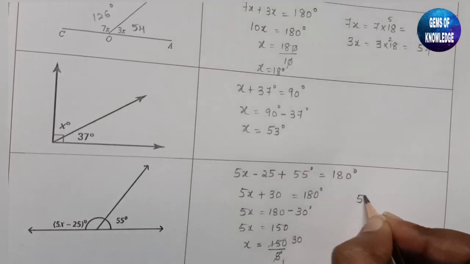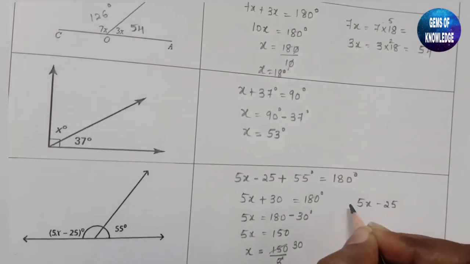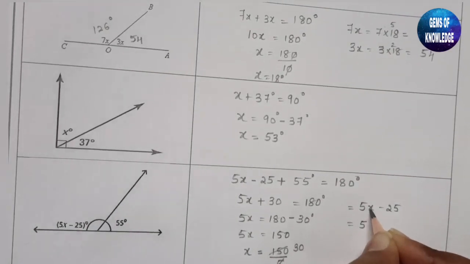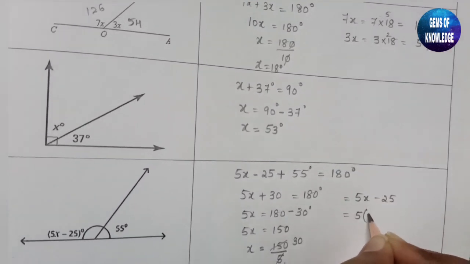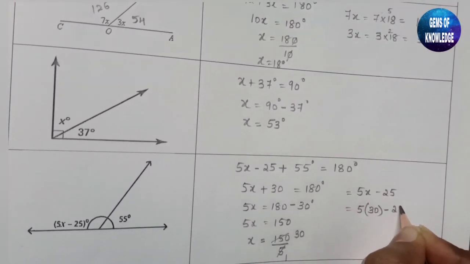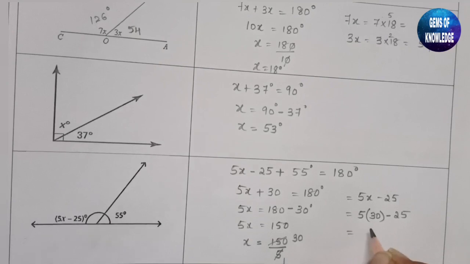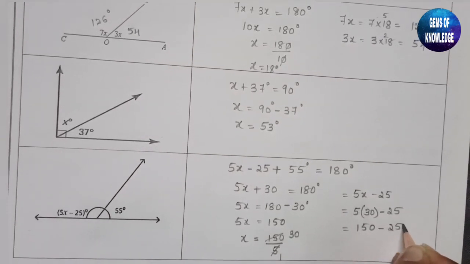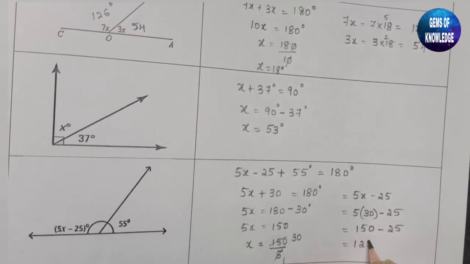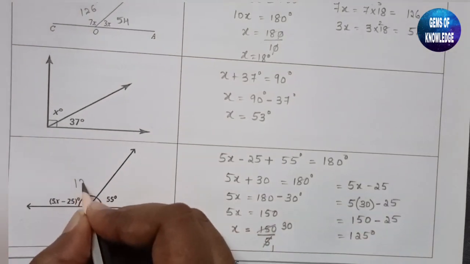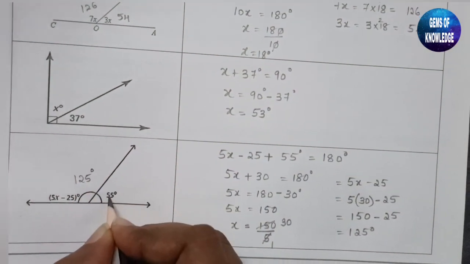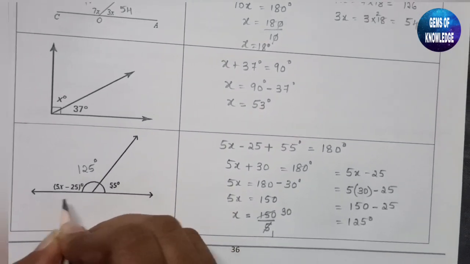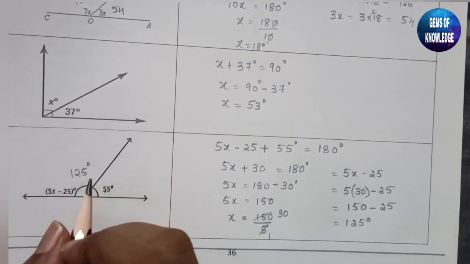So let us find out 5x minus 25 means how much? Let us substitute x value. X value is nothing but 30, so 5 into 30 minus 25. 5 threes are 15 and 0, minus 25. So it will be 125 degree. So this is nothing but 125 degree plus 55 degree, which will be equal to 180 degree.